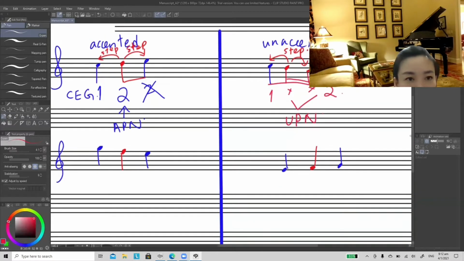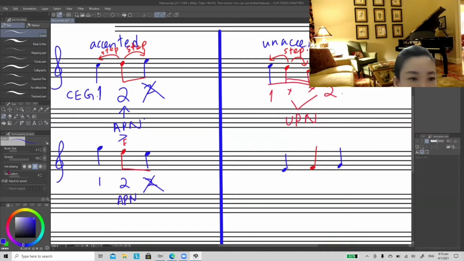The next one, this F, you just need to join this F to the right. So originally, the G and E are at the main beat, but because of this F, the E is no longer at the main beat. The F replaced the notes at the main beat. So this F is on the main beat. That's why we call this accented passing note as a short form.